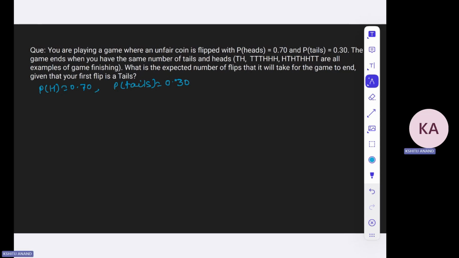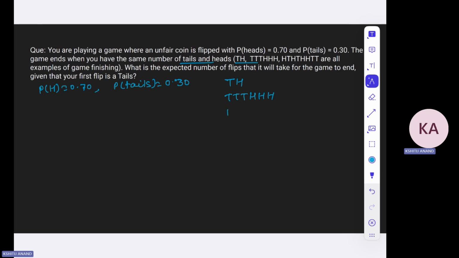Game ends when you have the same number of tails and heads, right? So as you can see, it is T and H. So the number of tails and the number of heads are the same, that is 1 and 1. So the game will end at this point, right? Similarly, T T T H H H, the number of tails is 3, the number of heads is 3, and so the game ends, right?